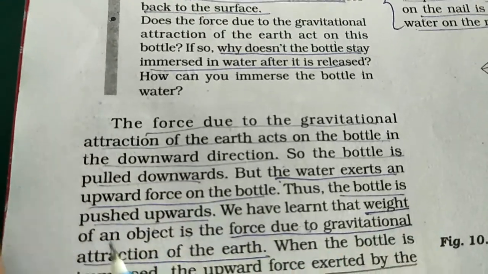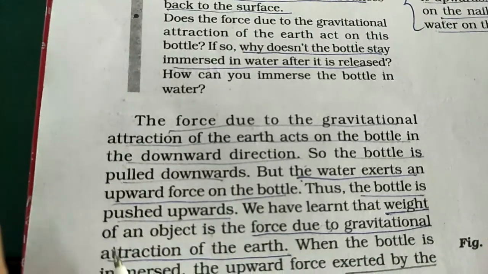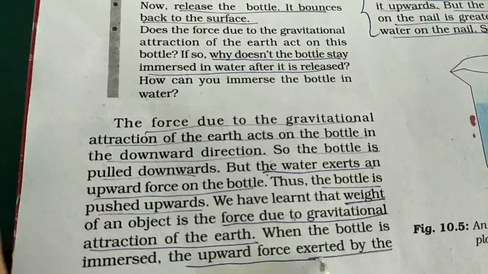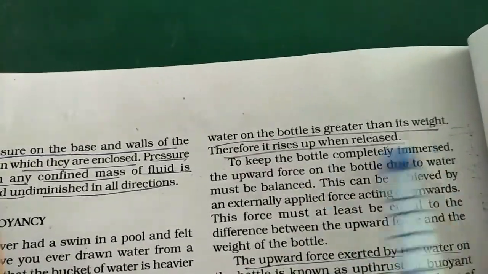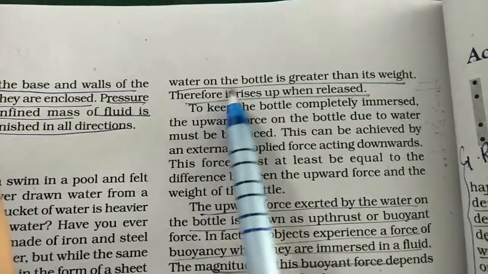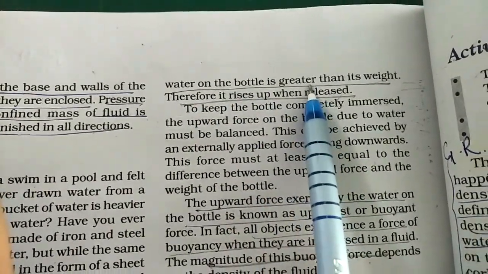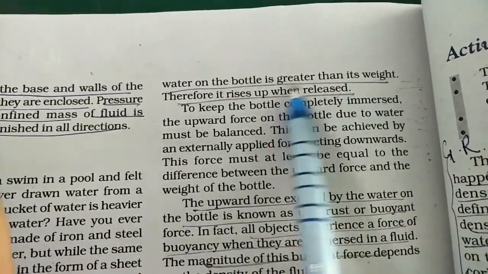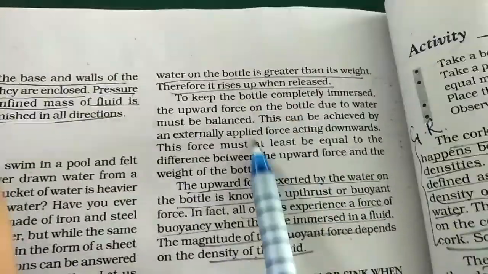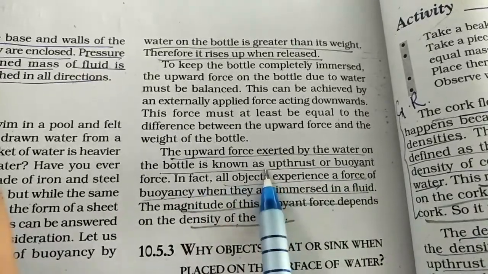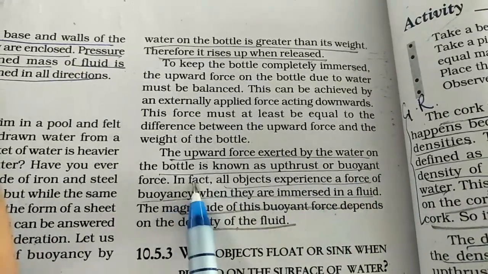Now, we all know that the weight of an object is due to the force of the gravitational attraction of the earth. So when a bottle is immersed, the upward force exerted by the water on the bottle is greater than its weight. Therefore, it rises up. The force which the water exerts on this bottle is more than the weight of the bottle. Then only you can push the object, right? If the force is more. The upward force exerted by the water on this bottle is known as upthrust or buoyant force.